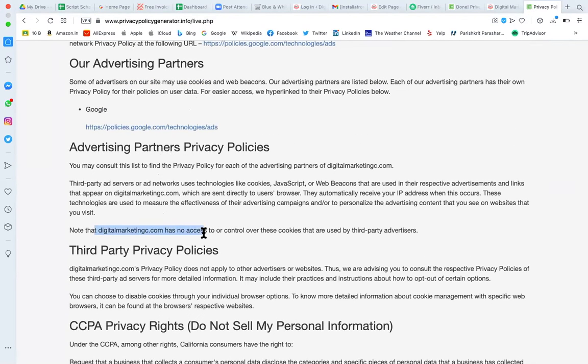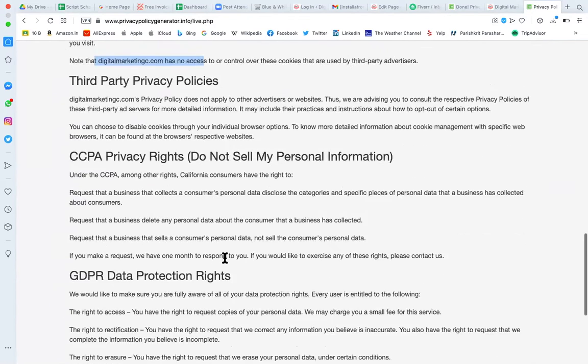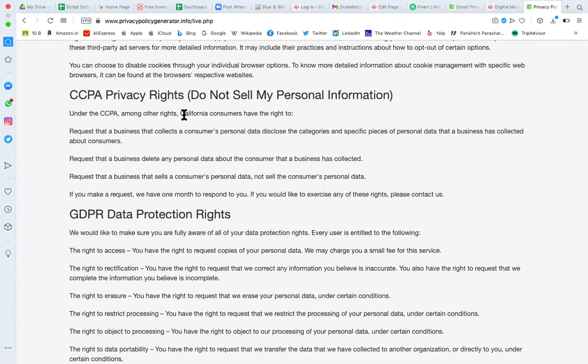So here you can see the note that Digital Marketing C has no access or control over these cookies. So they have customized it as per California consumer rights. This is one of the standards all websites are following. This is one state that converted an act into law.